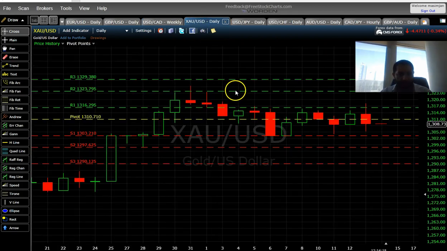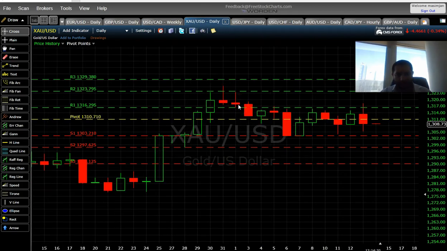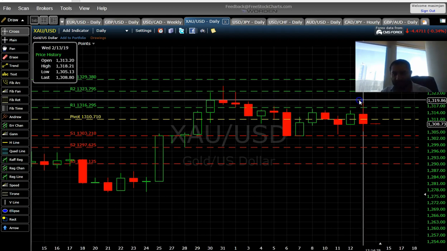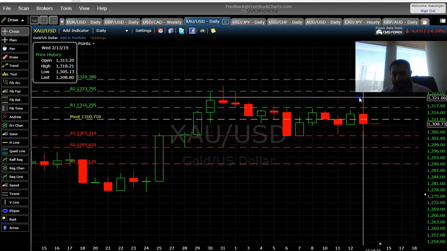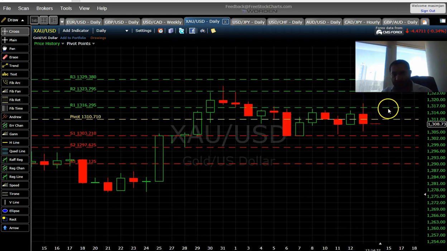Moving into our last pair, which is gold. Looking into the dollar condition, as we expected yesterday the rise, and I speculated, if you have watched my yesterday's analysis, that it will try to attain at least 1.1319, which it attained, or my maximum point was 1320. It attained that, and same as euro, it got bounced back, and currently it's trading below the pivot. It has also been trading within this channel of 1303 and 1316, and it has been for the last 1 week.